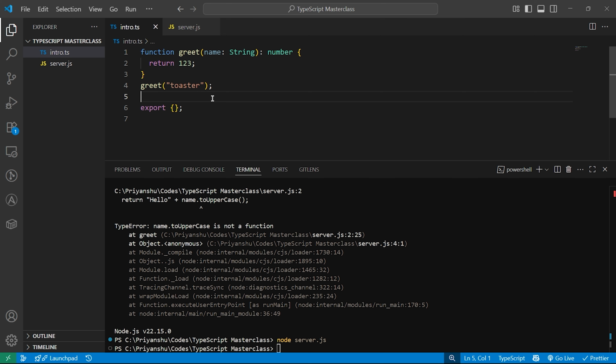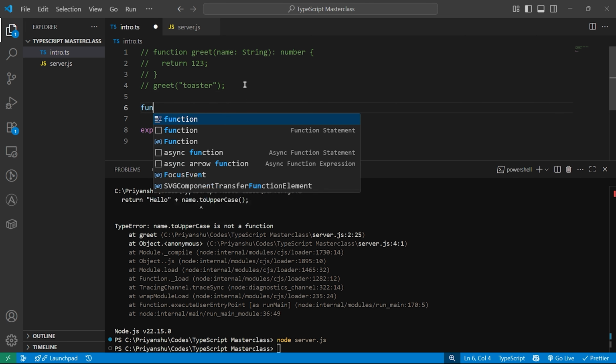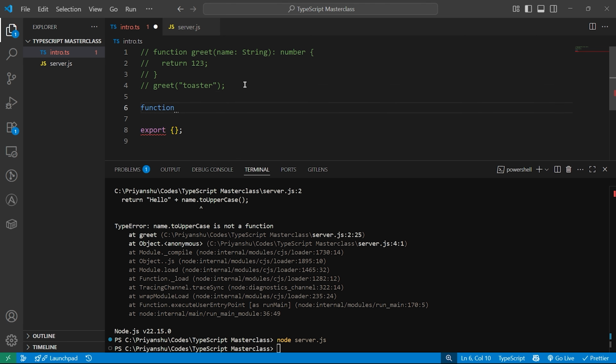Now let's see it with another example. Let me just comment this out, and let's write another function. Maybe calculate discount, and here I need a price.